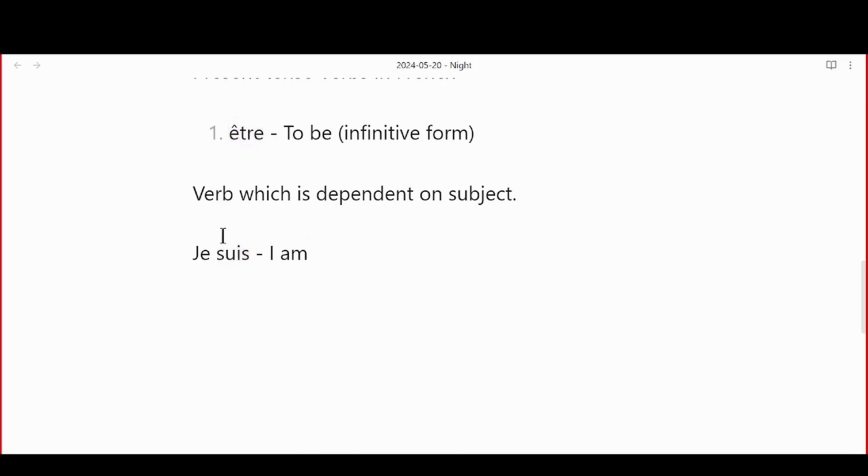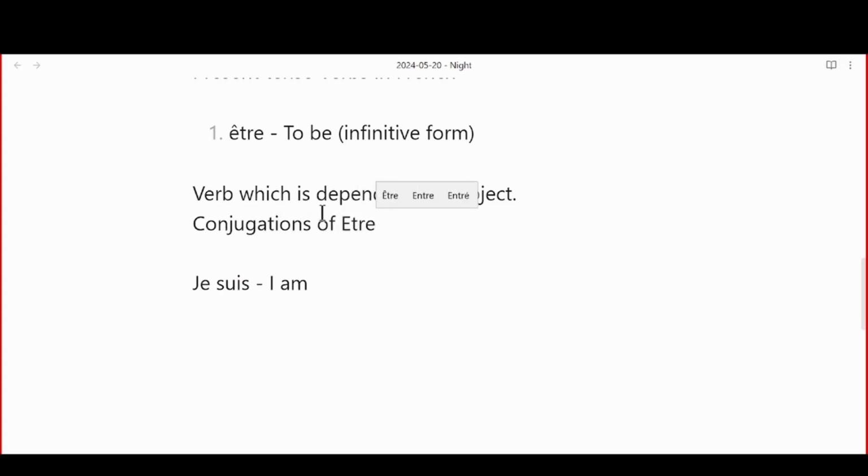These are conjugations of être. You can see conjugations as qualities of it, or behaviors of it. So when être is with je, it becomes je suis.